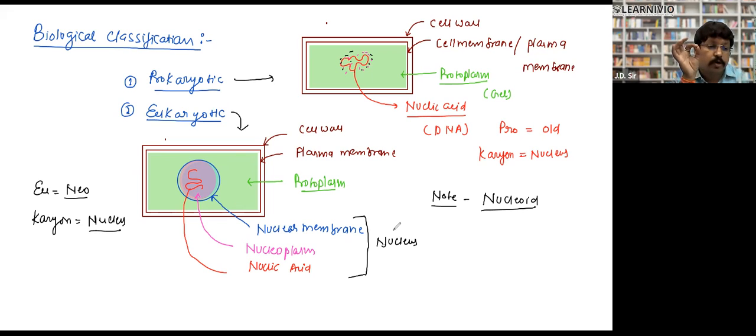So the prokaryotic nucleus is called nucleoid. So prokaryotes have nucleoid and eukaryotes have nucleus. Is it crystal clear to everyone? Yes, sir. Now, what are those organisms which are made up of prokaryotic cells, and what are those organisms which are made up of eukaryotic cells?